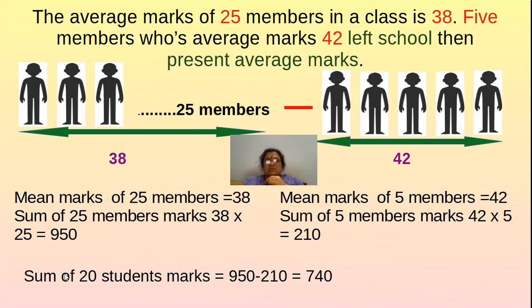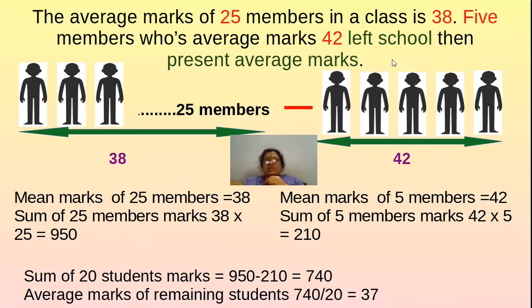So we will get the marks for 20 students only. Since 5 students left out, we have to subtract, so we get the sum of the marks for 20 students. There are 20 students now, so the average will definitely be 740 by 20, that is equal to 37. So the average marks for 20 students will be 37 now. So this is the problem and this is the solution for the problem.